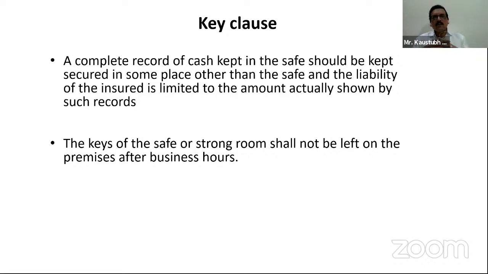So the key clause says that the record has to be kept separately somewhere other than the safe, and the liability of the insured is limited to the amount actually shown by such record, because you cannot know how much cash is kept in the safe unless the proof is on the insured to show those records wherein the actual cash is there.